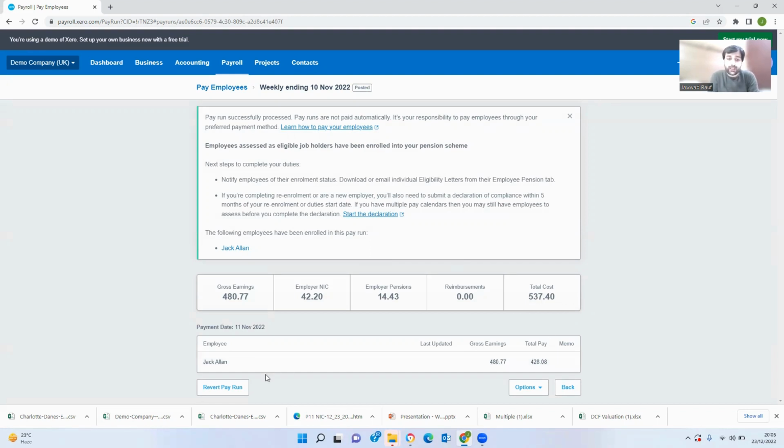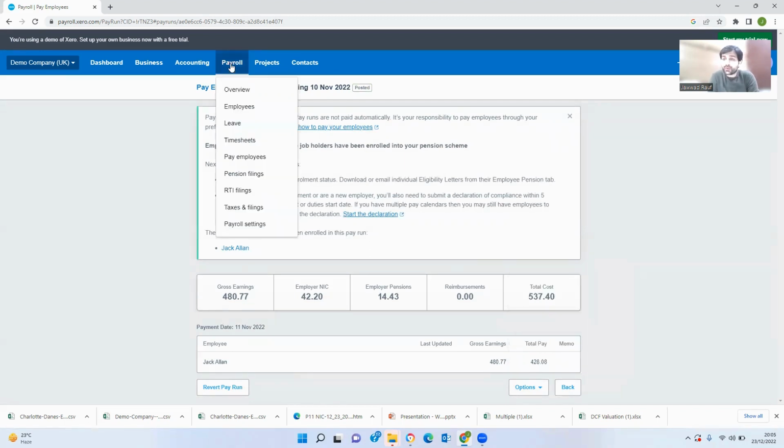So now, after posting it, you do have an option to revert the pay run. You do have the option to go back, but here the options have been changed. Now, email payslip, download payslip, other options are almost the same. Okay, so now this is how you run your payroll or pay run is generally run.